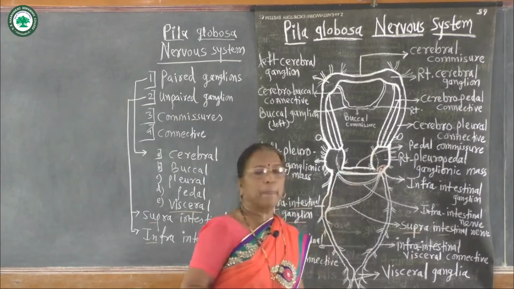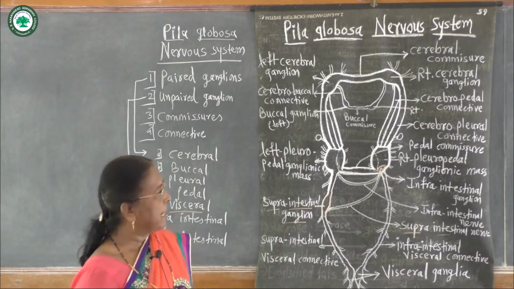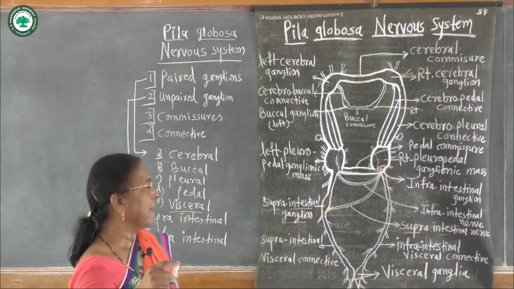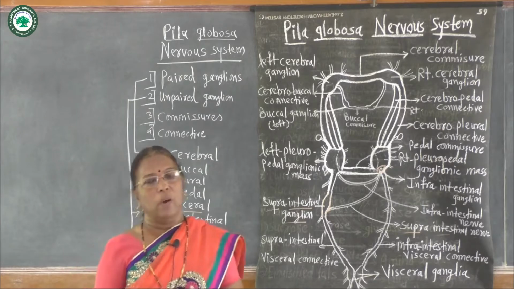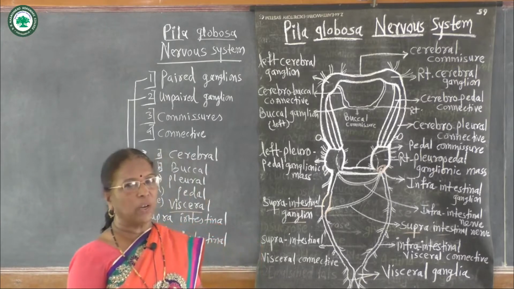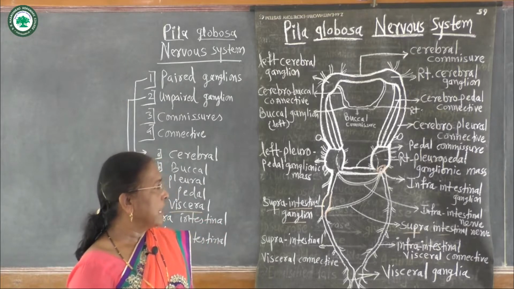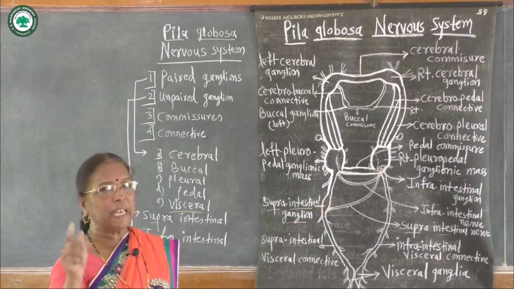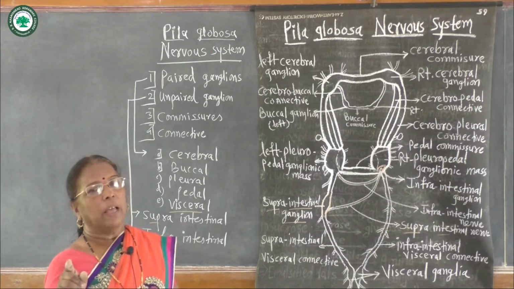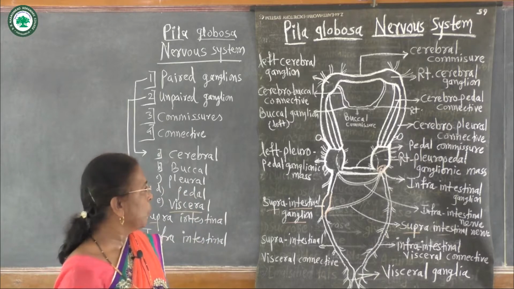Pleural ganglions supply their nerves to the mantle wall: the right side mantle cavity and left side mantle cavity. Then the ctenidium or gill, the aquatic respiratory organ we have seen in yesterday's lecture. Then the siphon, right siphon or right nuchal lobe, left siphon or left nuchal lobe, also called pseudopodia.